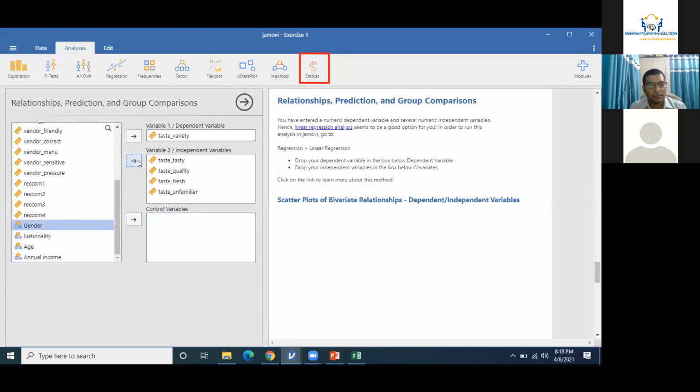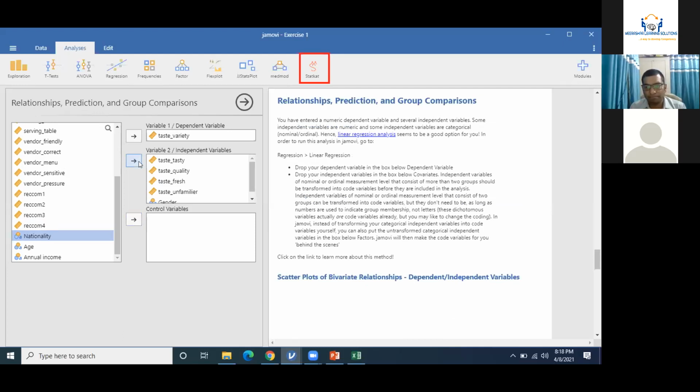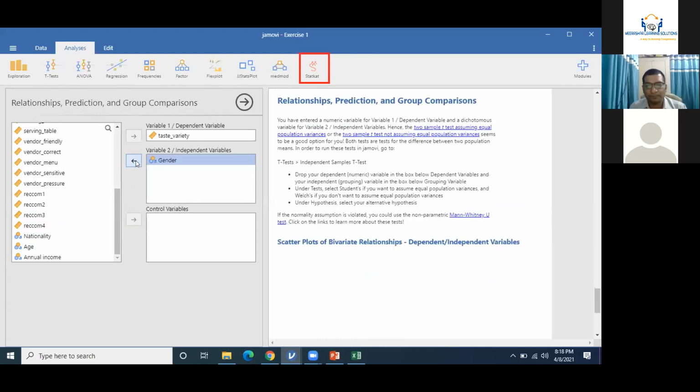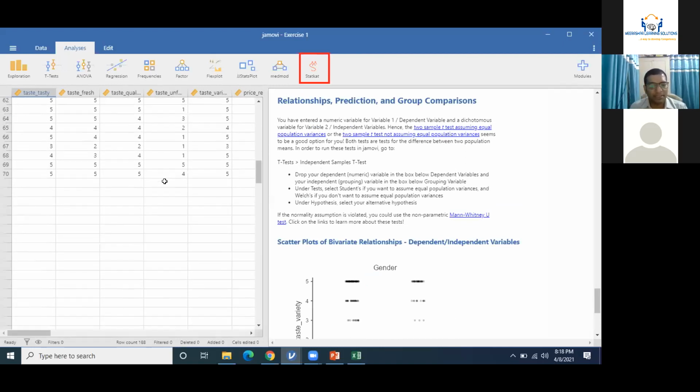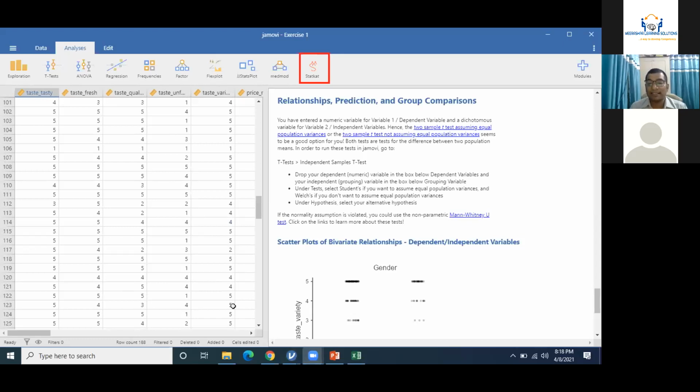Let me see what will happen if I put gender here. Okay, what will happen if I remove it, right? So there is one continuous variable on the dependent side and one classificational variable on the independent side. And you can see this is under t-test, you need to perform an independent sample t-test, right? So the software is using your data very wisely. It uses different measures and variables, and then tells you which type of analysis is needed.